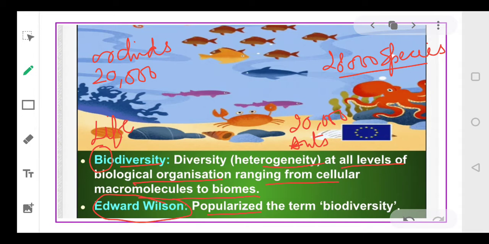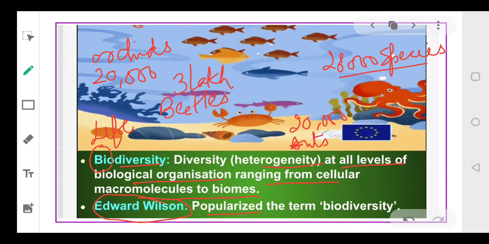So we have 28,000 species of fishes, 20,000 species of ants, 20,000 species of orchids. And apart from this, there are 3 lakh species of beetles. Just imagine this, 3 lakh species of beetles, isn't it?